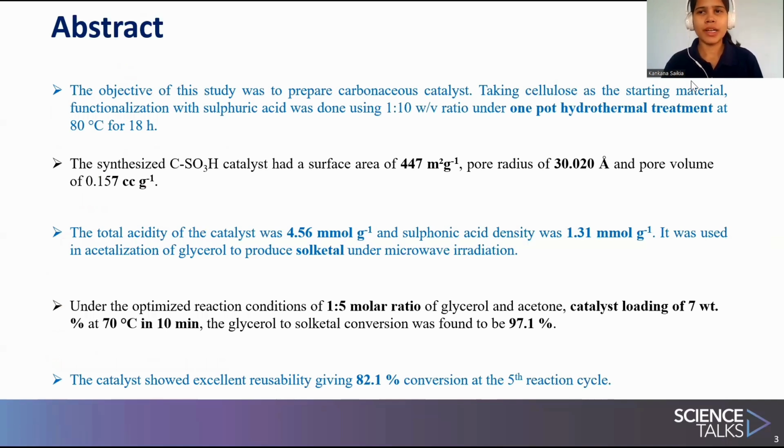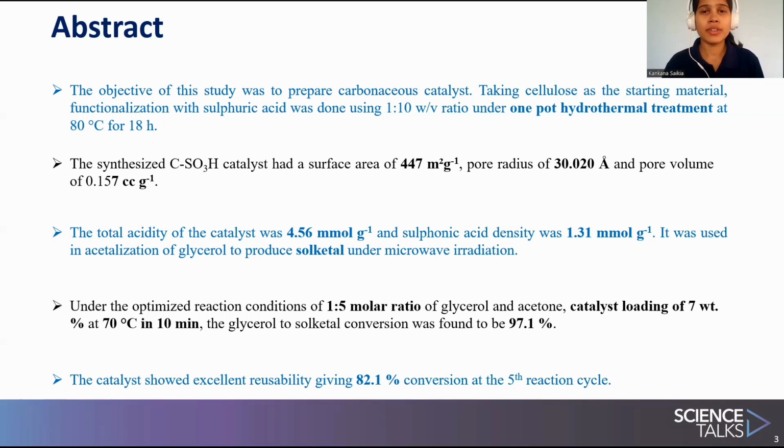So this is the abstract of this work. The objective of the study was to prepare a carbonaceous catalyst. For the production of this catalyst, cellulose was taken as the starting material, and the functionalization with sulfuric acid was done using 1:10 weight by volume ratio under one-pot hydrothermal treatment at 80 degrees Celsius for 18 hours. The synthesized catalyst was named CSO3H.